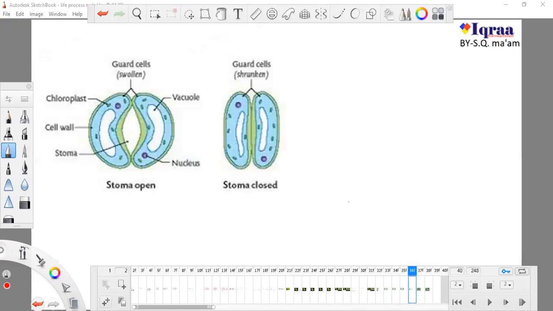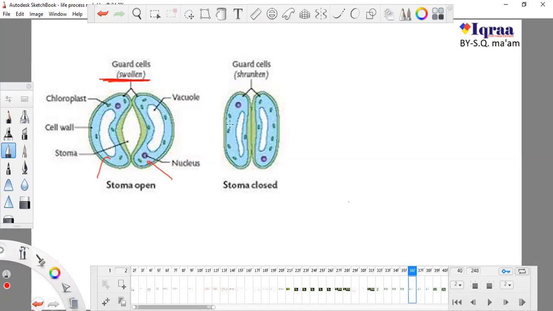This is another example. These are guard cells. If they have more water, water will go inside the guard cells, the guard cells swell, and they open the stomatal pore, and anything can go inside and come outside.